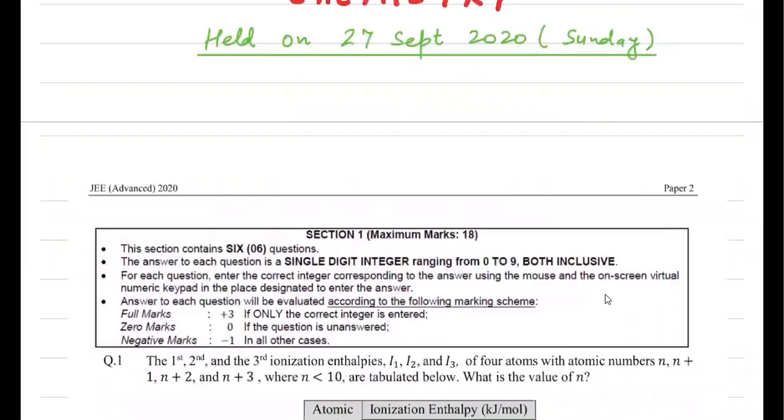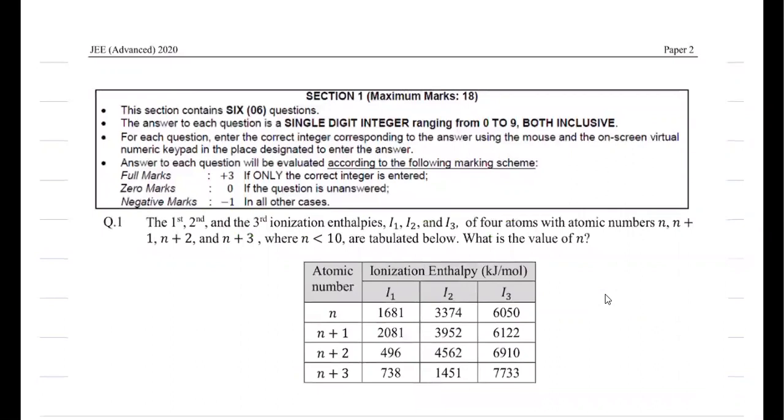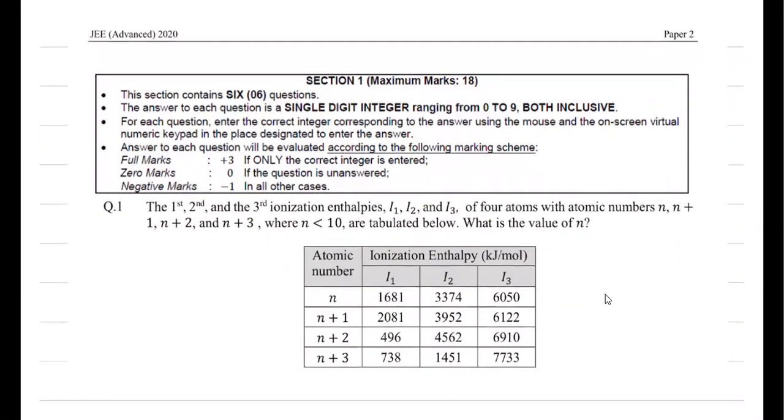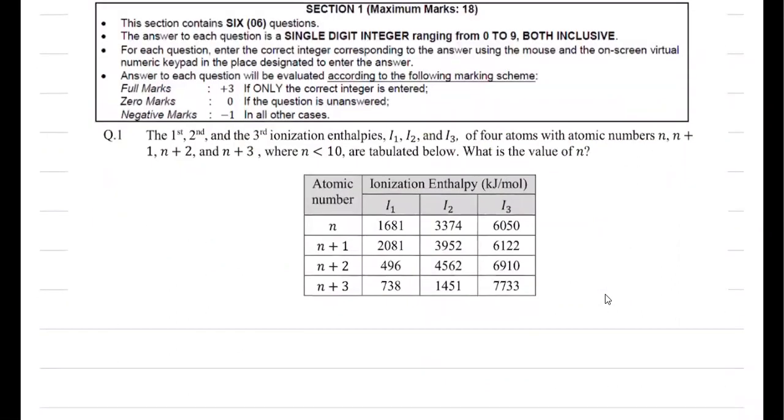This contains 6 questions with single digit integer type questions, where the answer must be between 0 and 9, both 0 and 9 inclusive. In the first question, the first, second, and third ionization enthalpies I1, I2, and I3 for 4 atoms of atomic number n, n plus 1, n plus 2, and n plus 3, where n is less than 10, are tabulated below. What's the value of n?